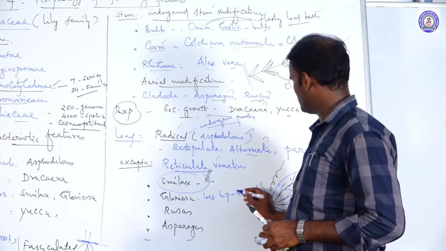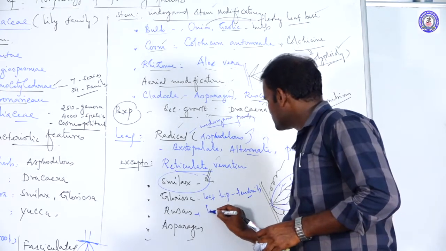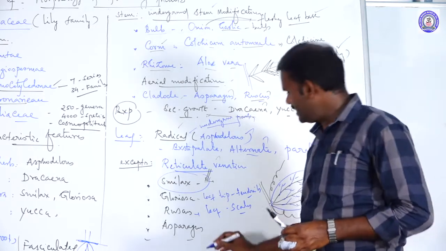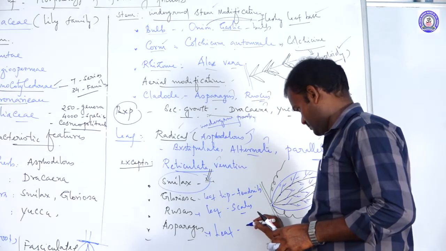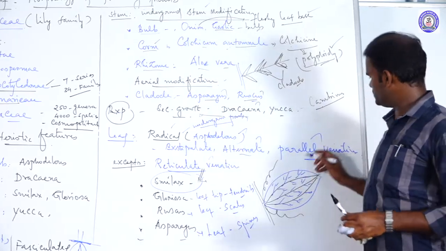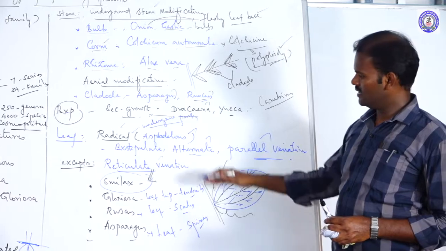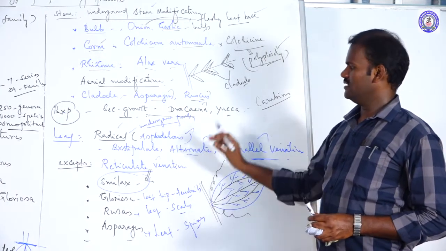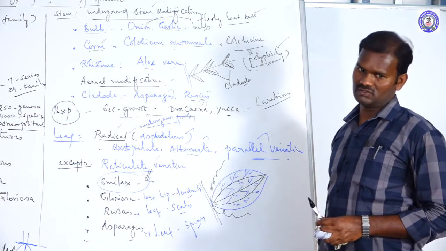In Gloriosa superba, leaf tip is modified into tendrils. And in Ruscus, leaves are modified into scales. In Asparagus, leaves are modified into spines. So these are the leaf modifications and leaf characters. According to NEET view, reticulate venation is present in Smilax.